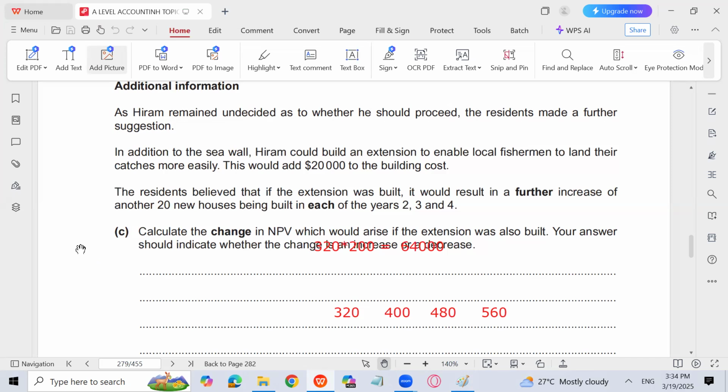The residents believe that if the extension was built, it would result in a further increase of another 20 new houses being built in each of the year 2, 3, and 4.